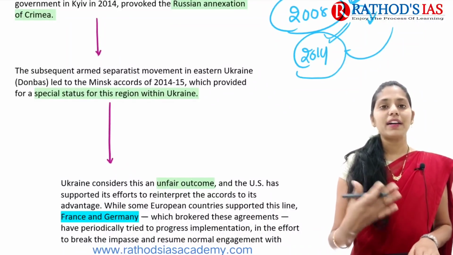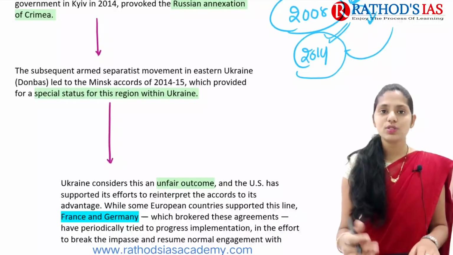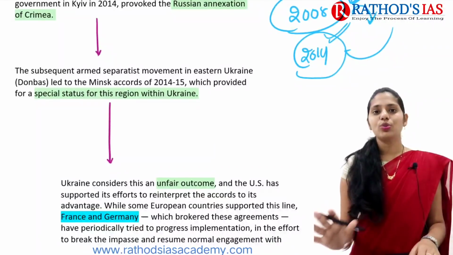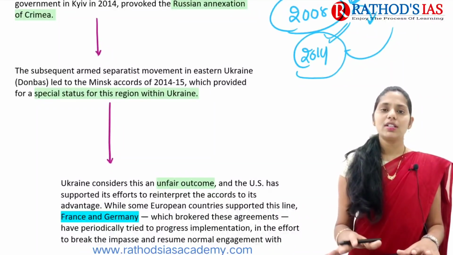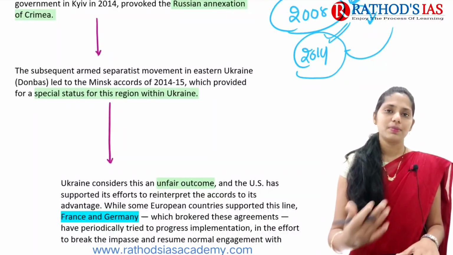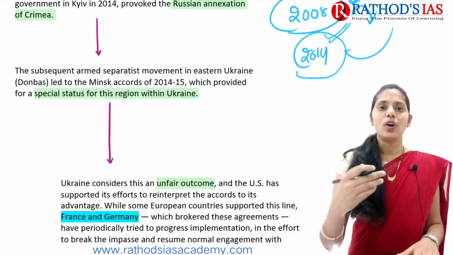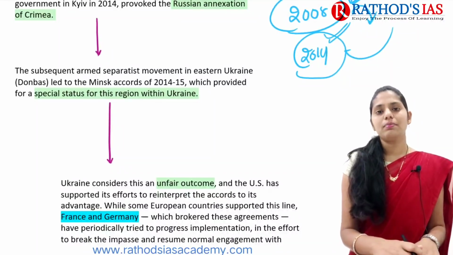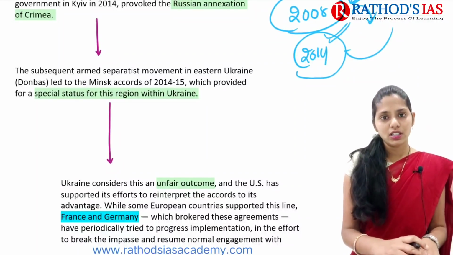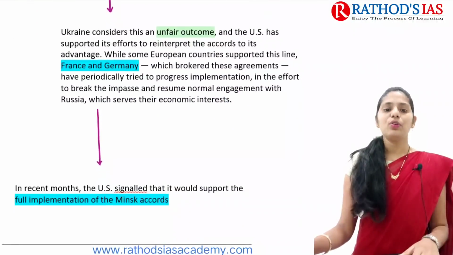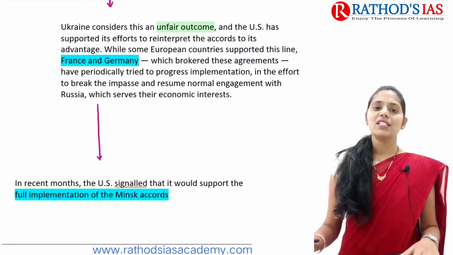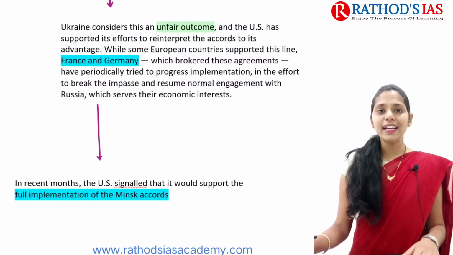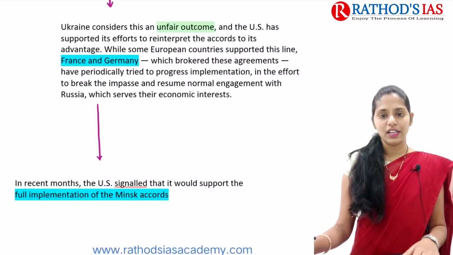And there were a number of agreements, or accords, which came into the picture. So you have to know those accords also. We are going to discuss that in the next lecture. In this article, which talks about the Minsk Accord, we have Minsk 1 and Minsk 2, but they are not very successful. Okay, and Ukraine also considered this an unfair outcome, and the US has supported its efforts to reinterpret the accords to its advantage.